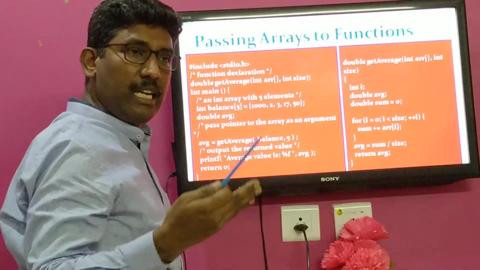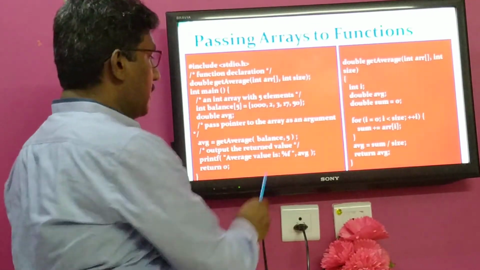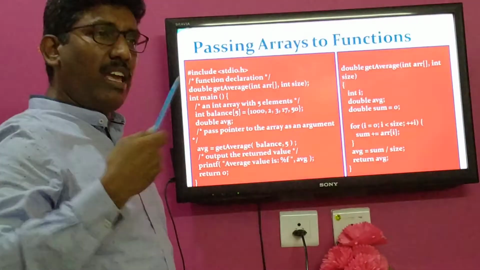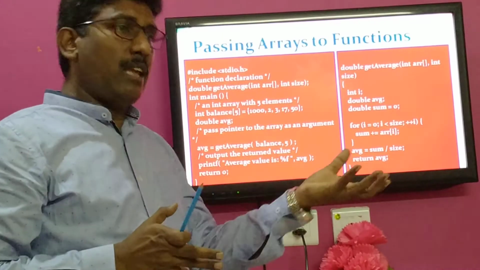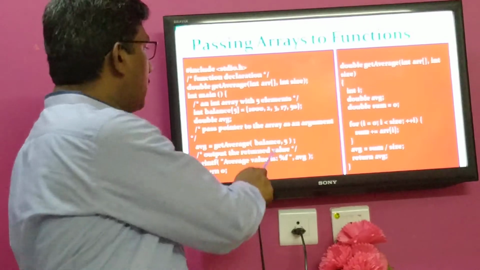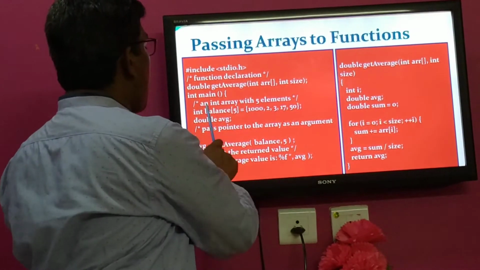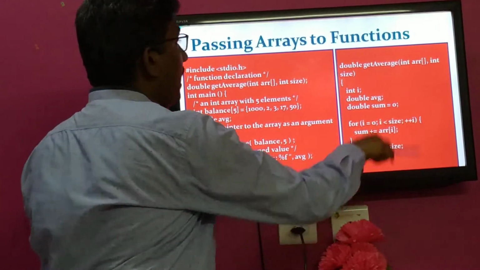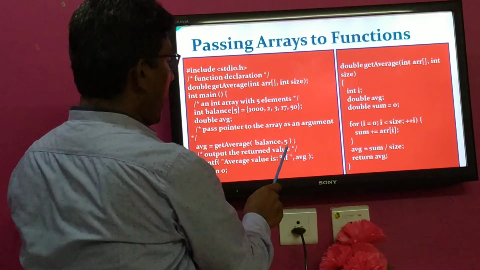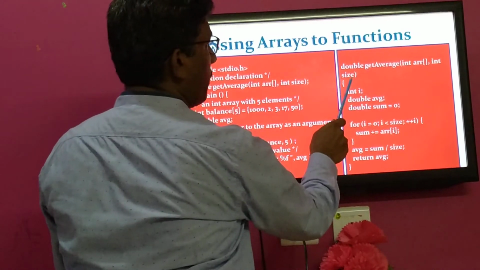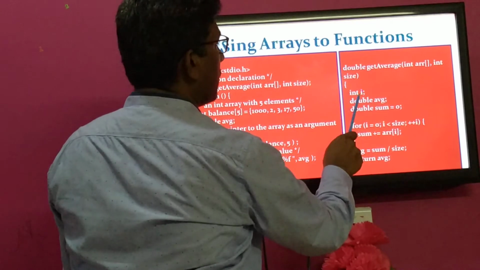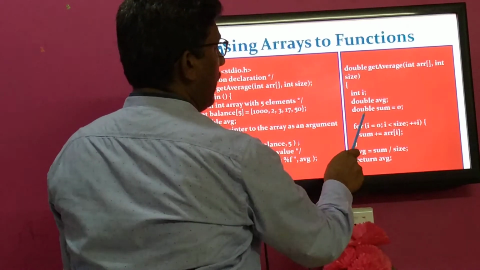So here, who will hold the address? Generally a pointer variable will hold an address. So which variable did we declare here as a formal parameter? An array variable. So the array variable holds the array's address, which means indirectly an array variable is also called a pointer variable. So the entire balance array's elements can be available through this array variable, and the size, 5, is assigned to this size formal parameter. Now internally in this function, different local variables are declared, integer type and double type, and double type sum.